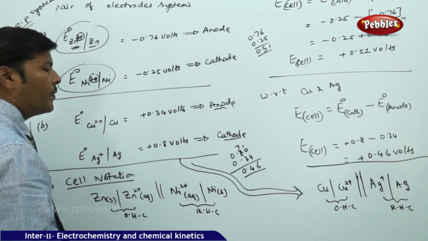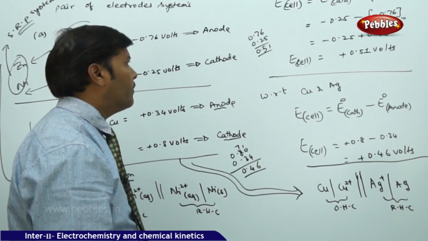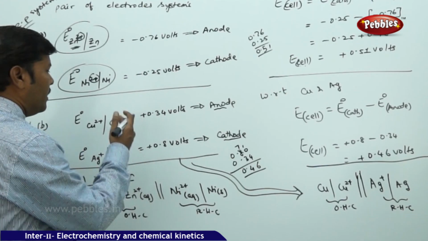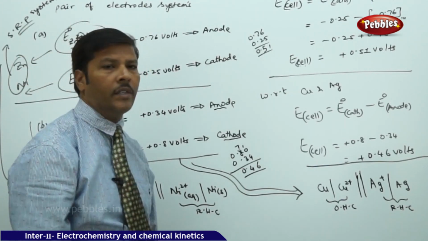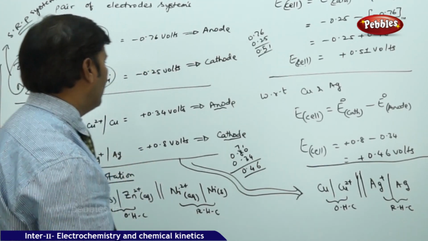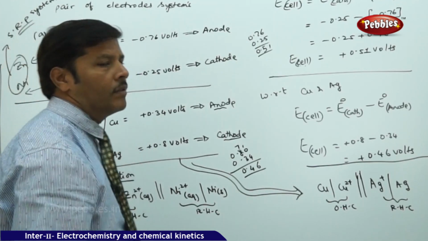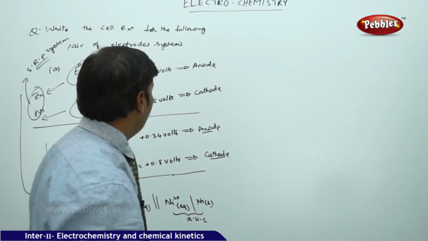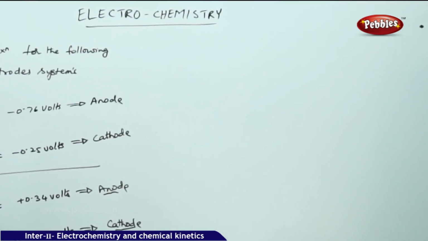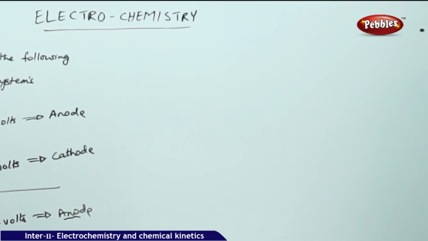So in this way we can convert the cell notations, and we can also write the cell reactions. So now let us write the cell reaction for both these electrode system pairs.